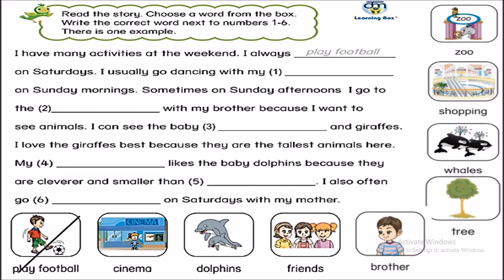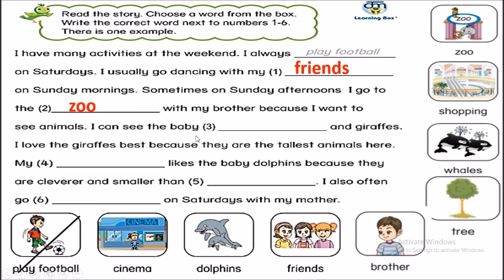Now we will check. Number 1. I usually go dancing with my friends on Sunday mornings. Sometimes on Sunday afternoons I go to the zoo with my brothers because I want to see animals.